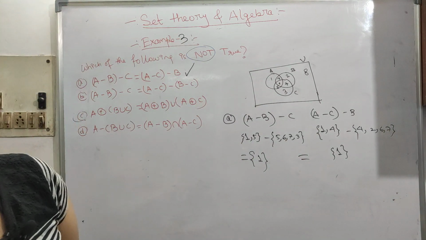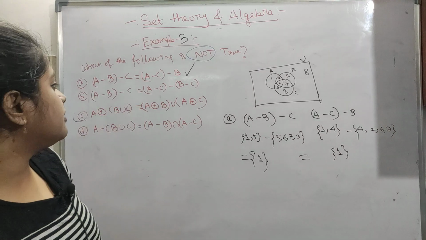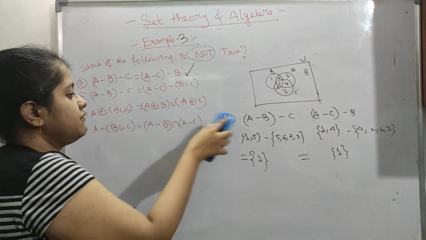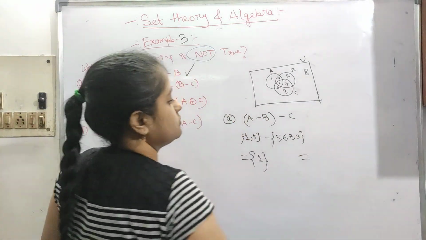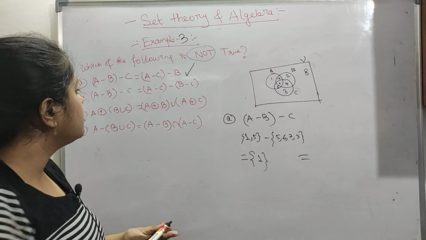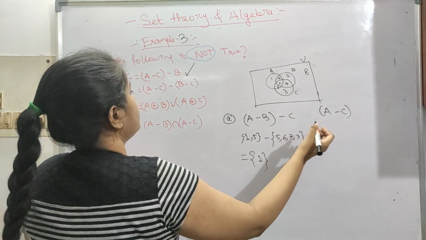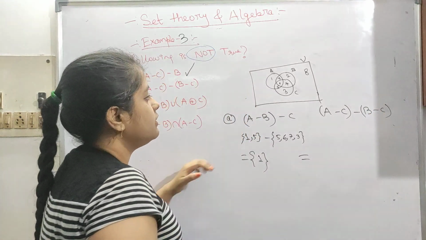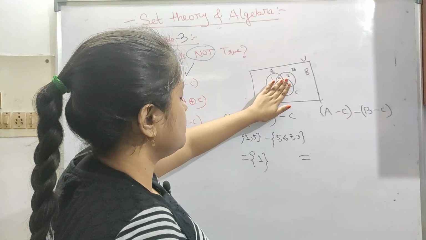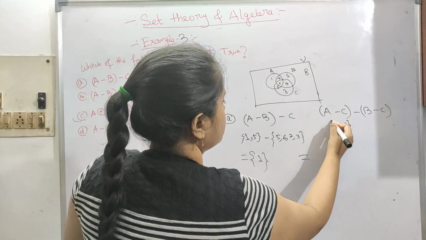So let's see the second one. Okay, second one, I am not rubbing out the left side because the left side is similar. So just the right side. So (A minus C) minus (B minus C). A minus C means we are removing the C part, so 1 and 4 is there.